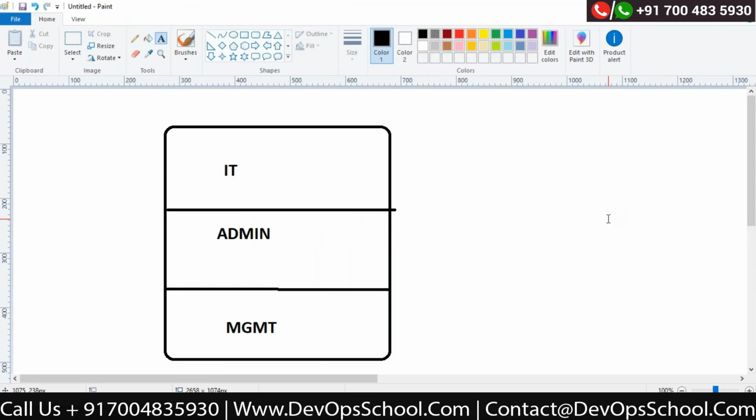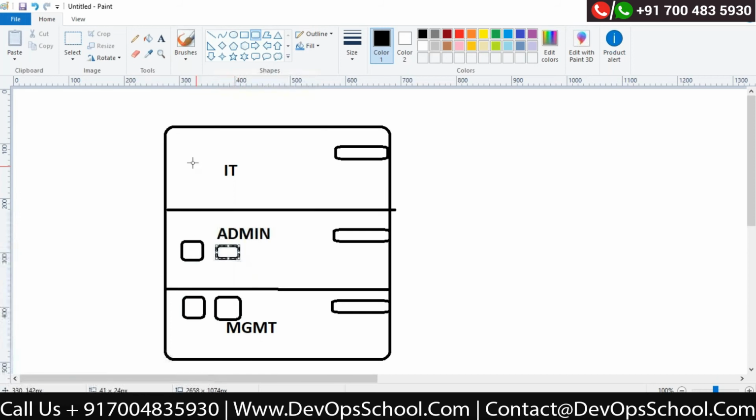So remember that every department has some set of computers which they need to connect within that particular office. Correct. So what I can do is connect a switch in the IT department, create a switch in the admin department, and give a switch to the management department. Correct. Now I have some computers in admin, some computers in IT.